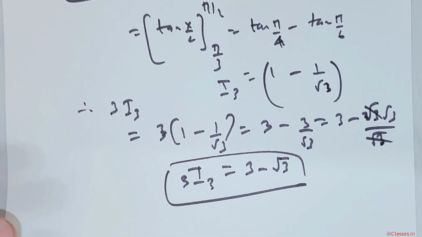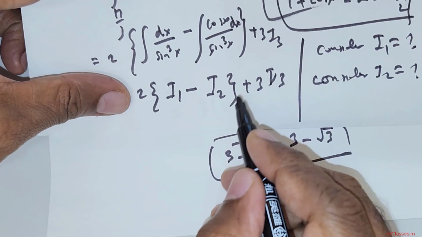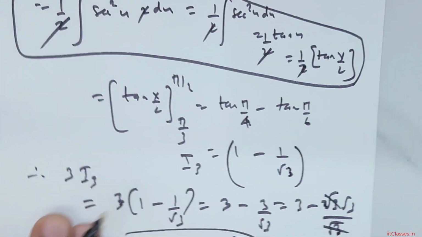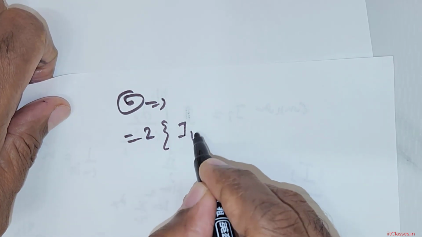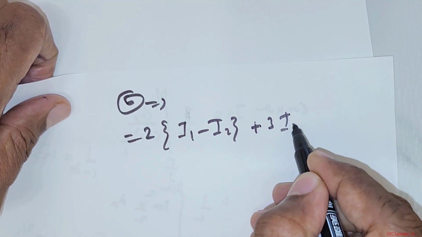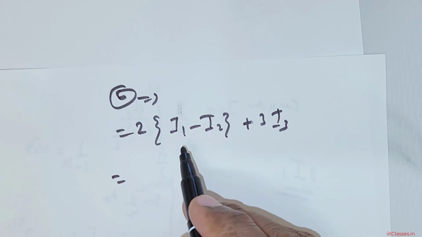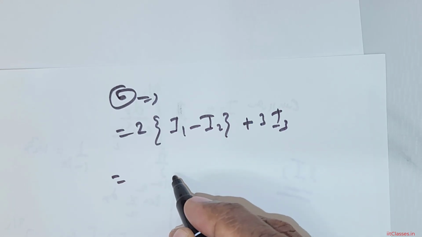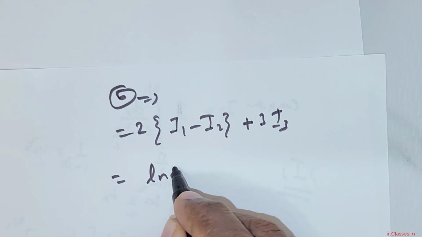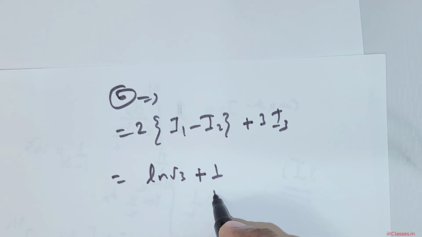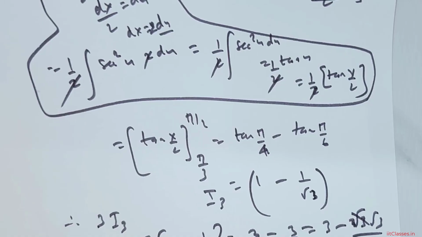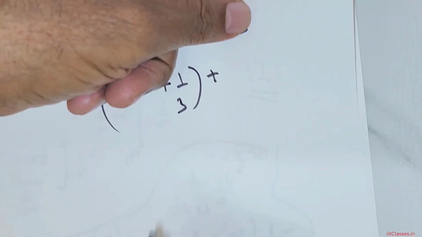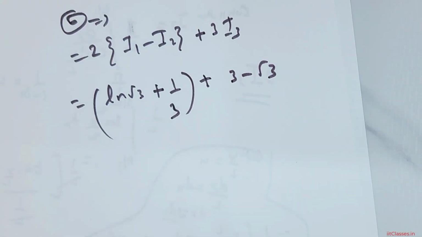Now we have to go back to the system and make the final substitution. So I'm going to take this as some S. S can be rewritten. What is S? S is nothing but 2 times I1 minus I2 plus 3 times I3. Now 2 times I1 minus I2, we just found out to be ln root of 3 plus 1 over 3. Now that is added with our 3 times I3. What is 3 times I3? 3 minus root 3. So it's going to be 3 minus root 3.